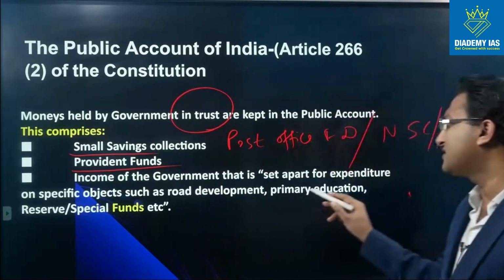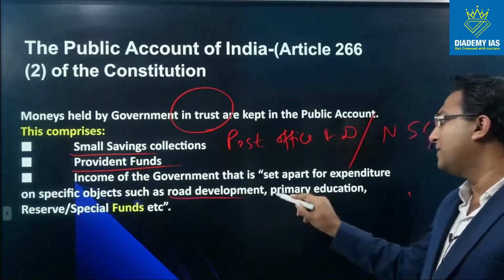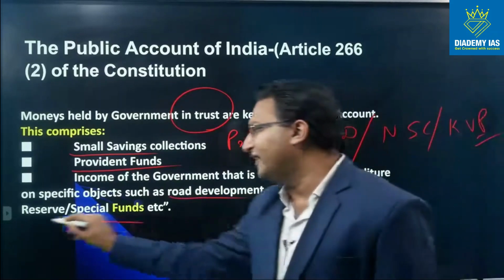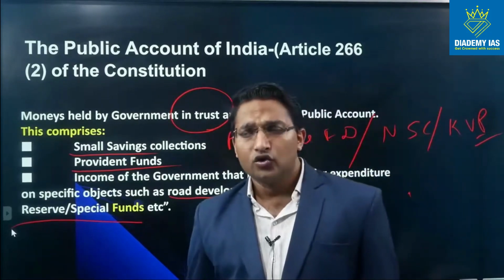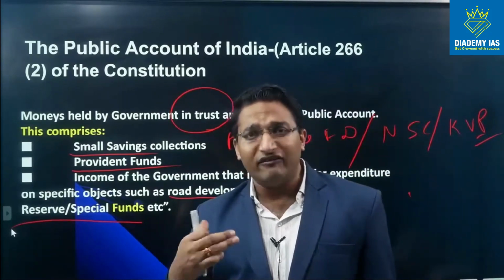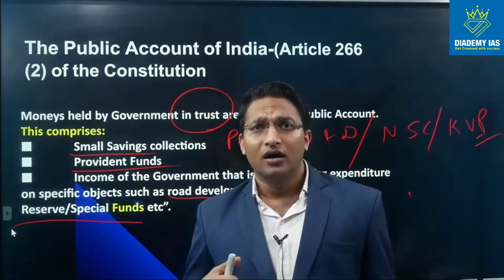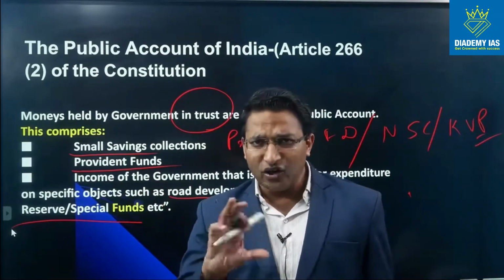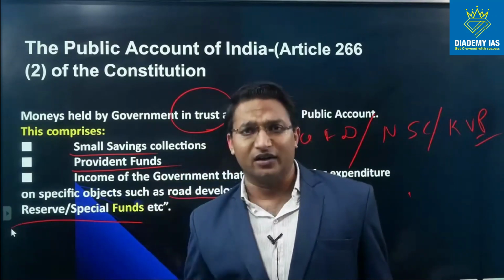Income of the government that is set apart from expenditure for a specific subject, such as road development, primary education. So there are various funds which are made by the government. For example, the government levies education cess on the tax, or higher education cess, or Swachh Bharat cess. So different kinds of cess or duties are levied for specific purposes by the government.